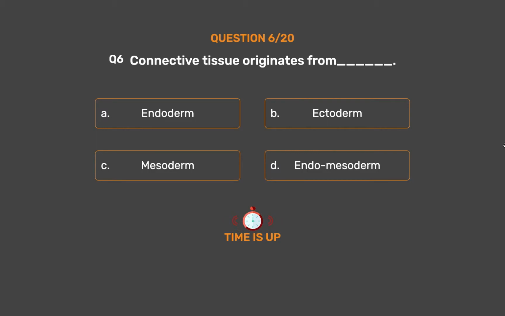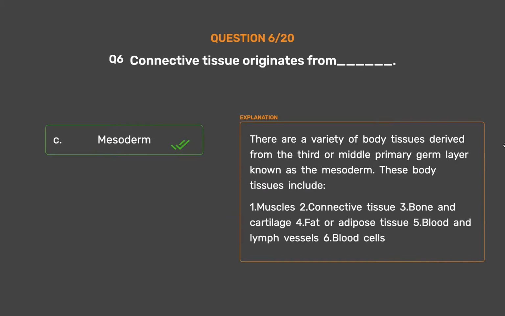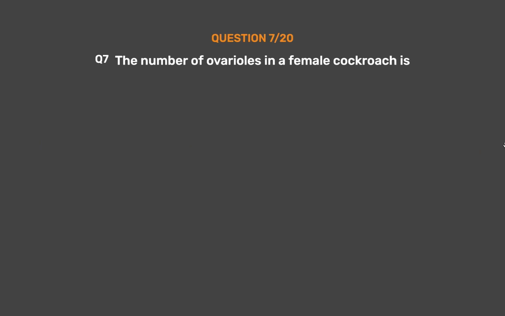The correct answer is option C. Mesoderm. There are a variety of body tissues derived from the third or middle primary germ layer known as the mesoderm. These body tissues include 1. Muscles, 2. Connective tissue, 3. Bone and cartilage, 4. Fat or adipose tissue, 5. Blood and lymph vessels, 6. Blood cells.